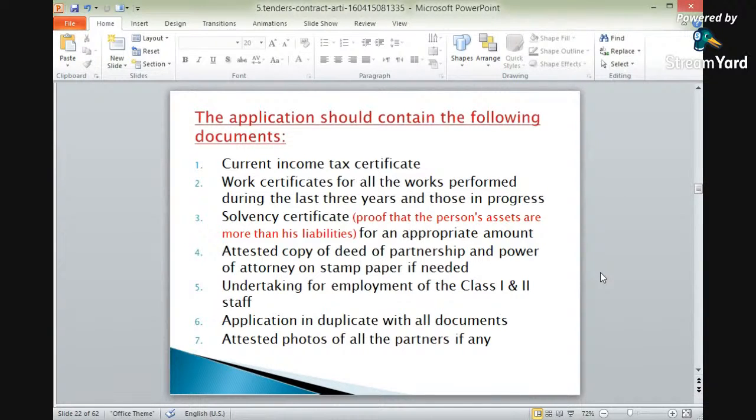It is to be undertaking for employment of the class 1 and 2 staff. Okay? So it is to be attached. Applications in duplicate with all documents will be attached. Attested photos of all the partners, if any, it is to be attached.